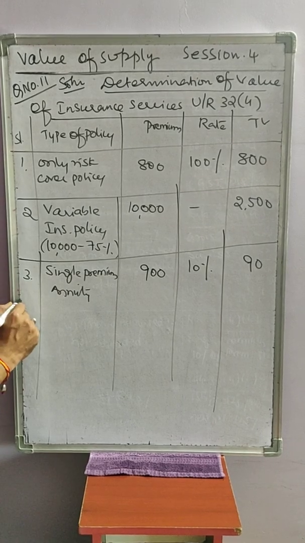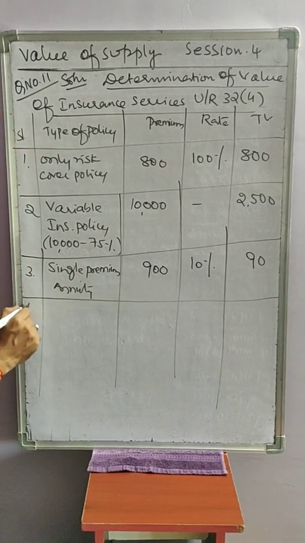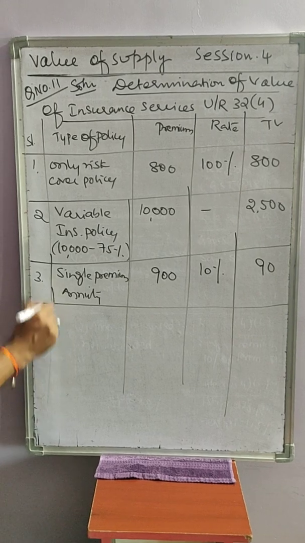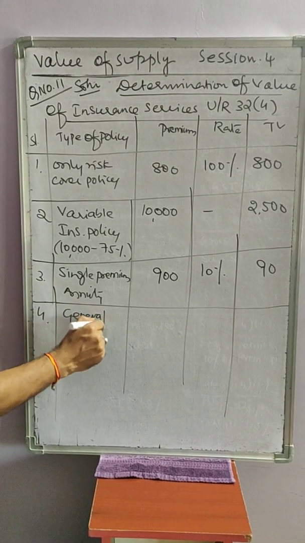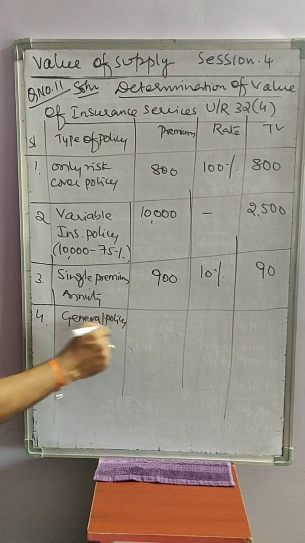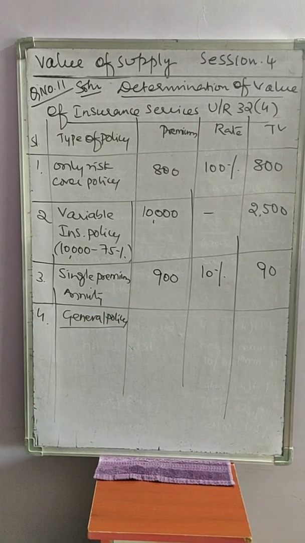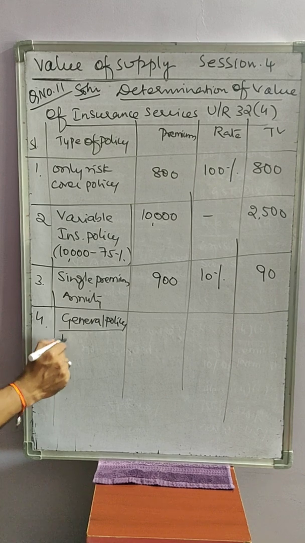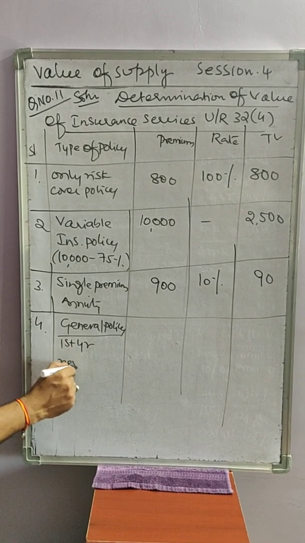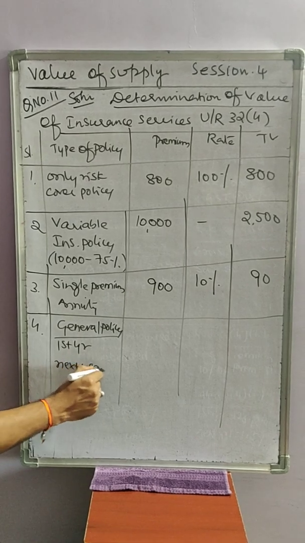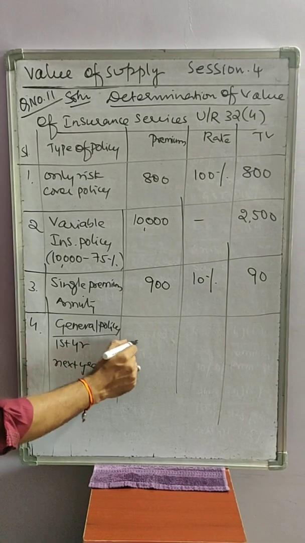Then fourth one, general policy in the life insurance. So again it is divided into two. First year premium, subsequent year premium. First year and next years. If it is first year, they have given 5,000.